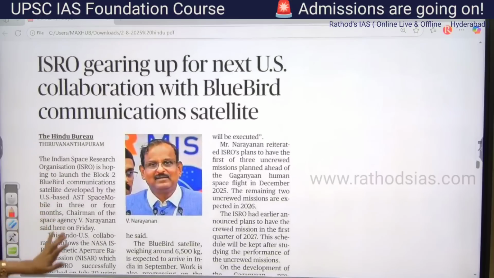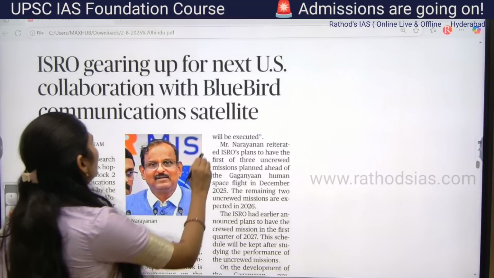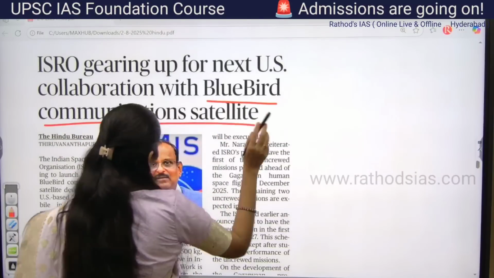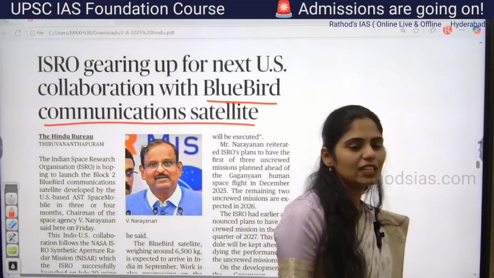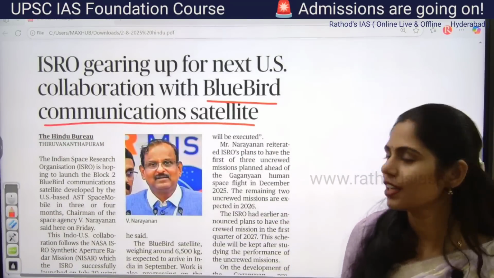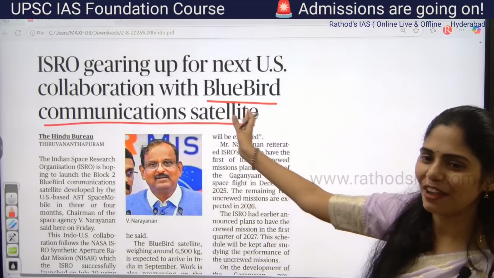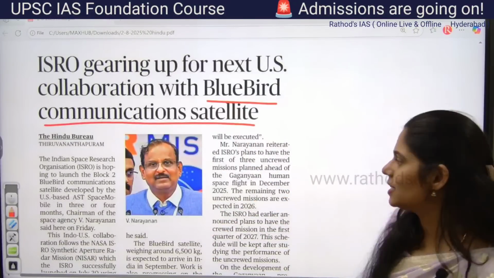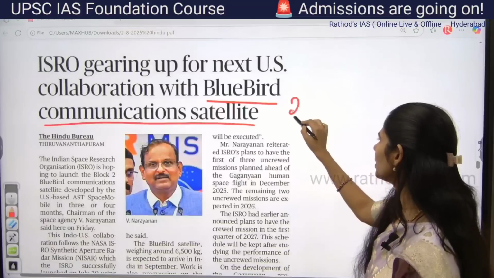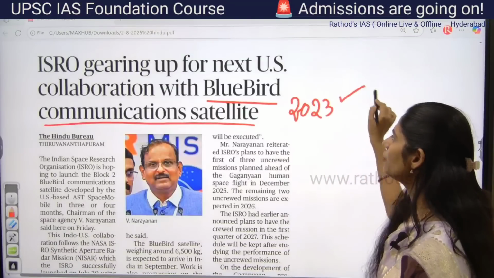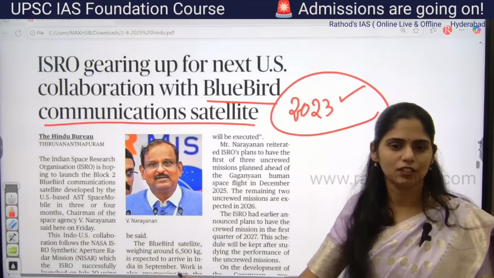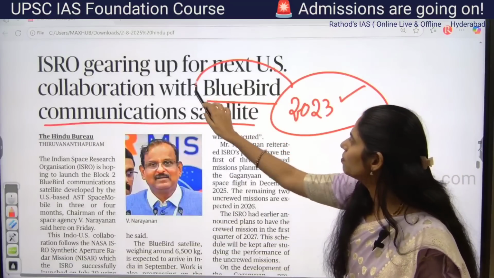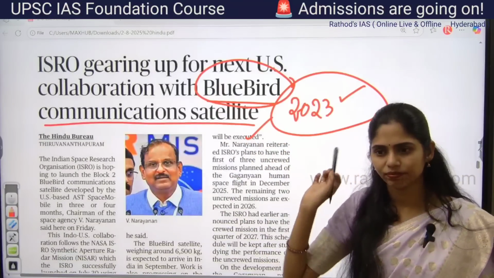See the title: ISRO gearing up for next US collaboration with Bluebird communication satellite. So the keyword here is Bluebird communication satellite. Just now we discussed that the relations between India and the US are strained. And now there is one more article which says that we are having cooperation between India and the US. Actually, this is not a new project. We came up with this project in 2023 and we are going to launch it soon. So because of this, this is the news. So just see about this Bluebird communication satellite.